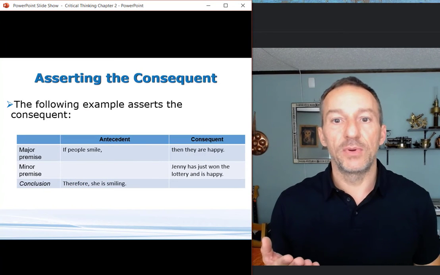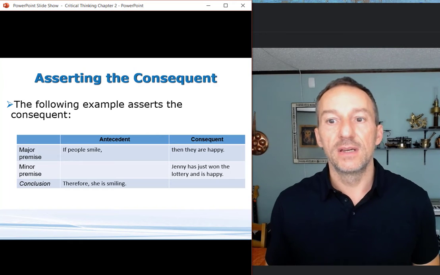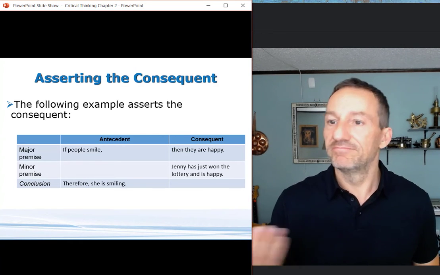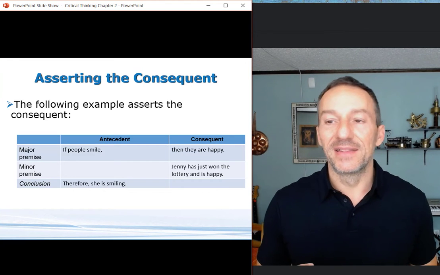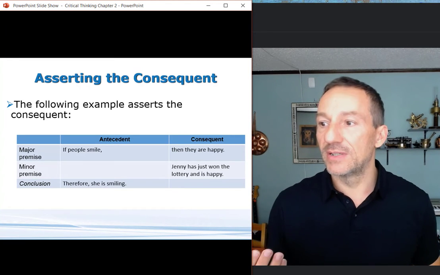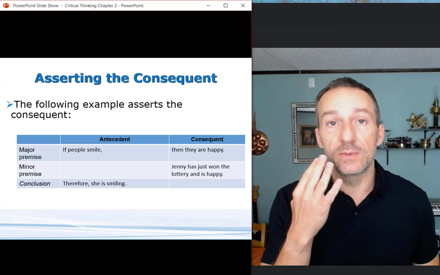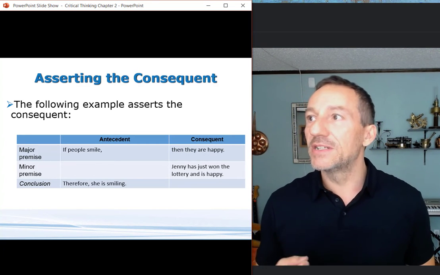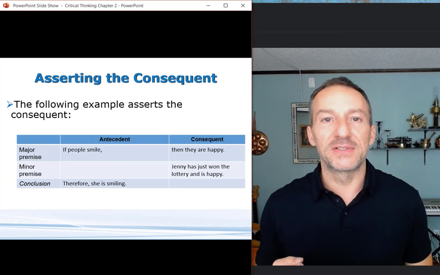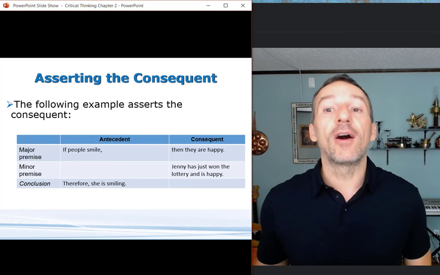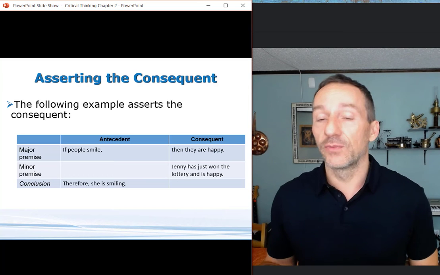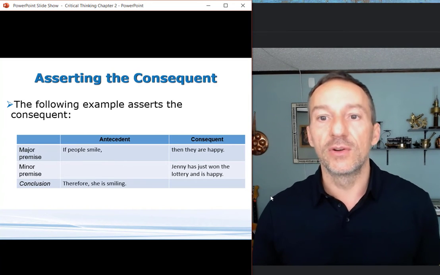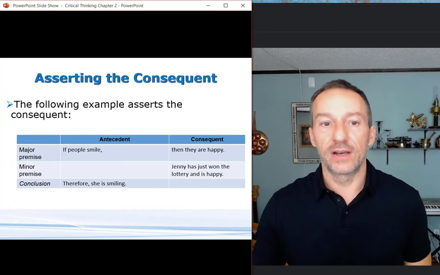Here's another example. If people smile, then they are happy. Jenny just won the lottery and is happy, therefore she's smiling. Not necessarily true. The way the book describes it, maybe she doesn't smile because she has some type of issue with her mouth and she can't smile. Maybe, and this is funny the way the book puts it, she's not smiling so her greedy relatives don't come after her to try to get her money. The point is, there's all kinds of reasons that she might not be smiling, so when you're asserting the consequent, this is not a good argument.